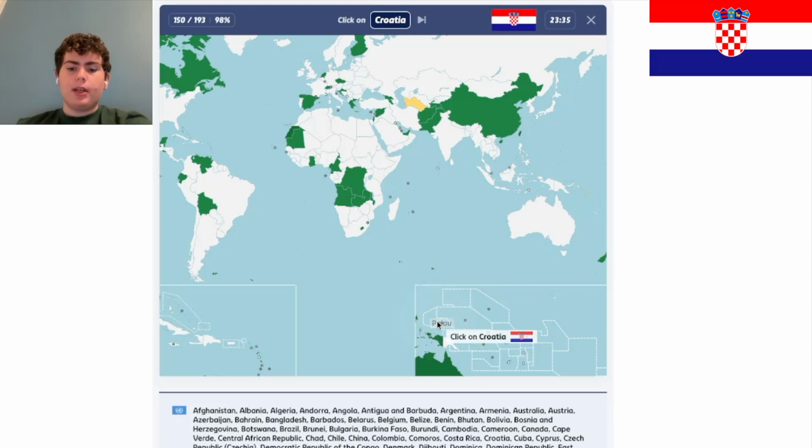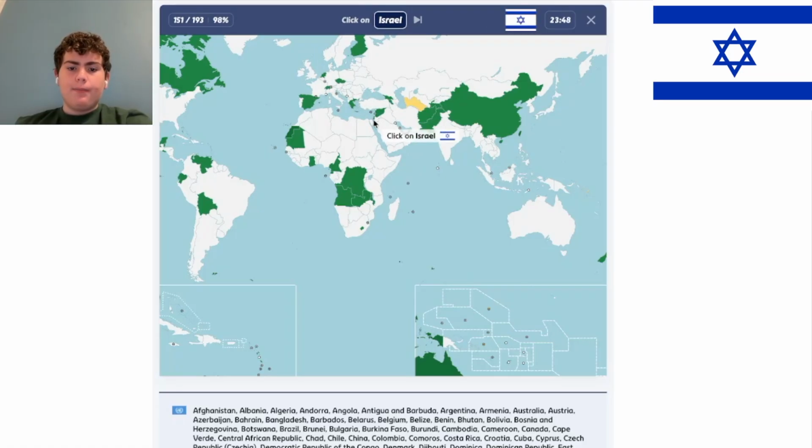Palau is this country, and if I'm not wrong, Palau is in a compact of free association with the United States. Croatia is this country right here, and they kind of block off all of Bosnia's coastline. Israel, which is in the news a lot right now, I'm not going to comment on that, is in the Middle East.